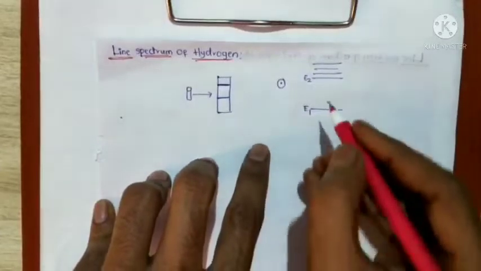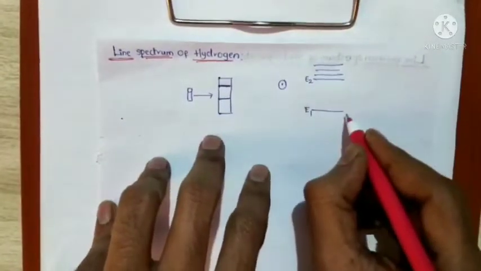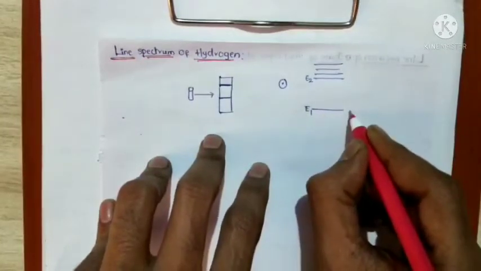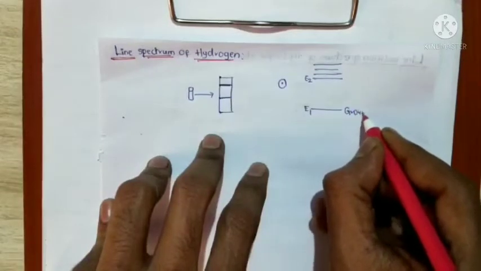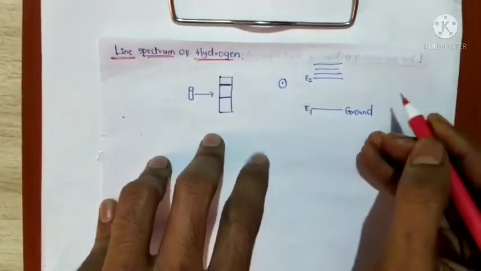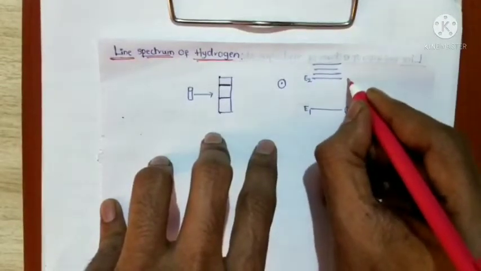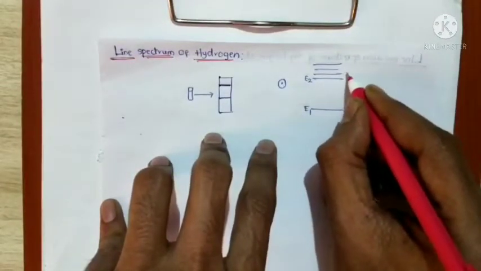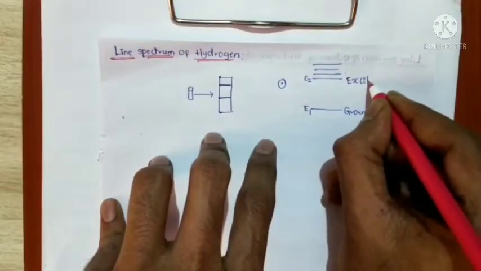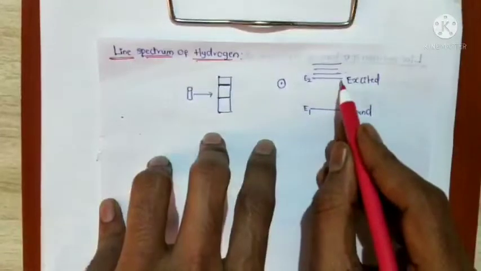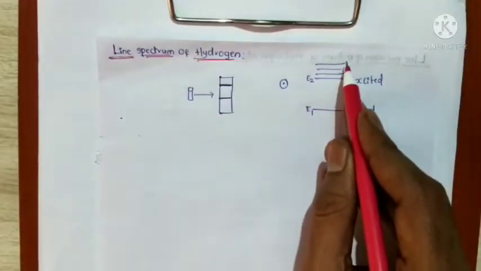The lowest energy level is called the ground state energy level, and the higher energy levels are called the first excited state, second excited state, and so on up to infinity.